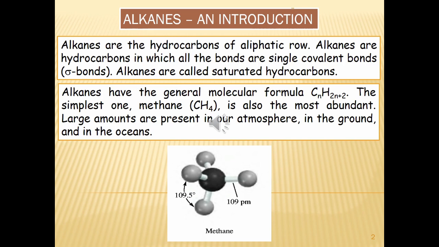Alkanes are aliphatic hydrocarbons having only carbon-carbon single bonds and carbon-hydrogen single bonds. Because their carbon atoms can be joined together in chains or rings, they can be categorized as acyclic or cyclic.